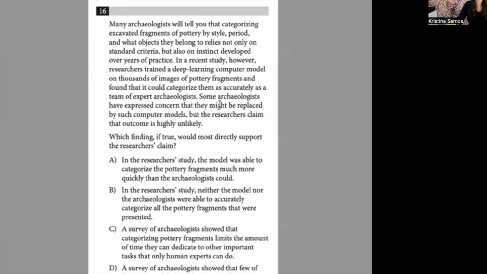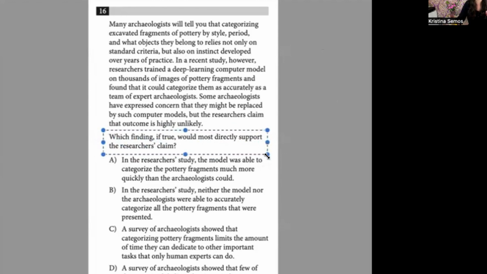In this particular type of question, you have a text, and then it asks you something that seems maybe a little bizarro, which is like, which finding, if true, would most directly, in this case, it says support the researcher's claim. So an important thing to note, the researcher is whomever they are talking about, not necessarily the author. So sometimes it's support the author's claim, sometimes it's someone that they're specifically talking about.